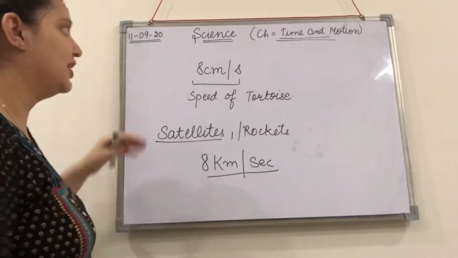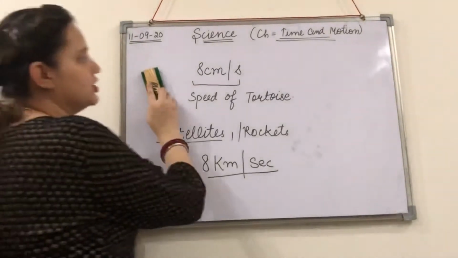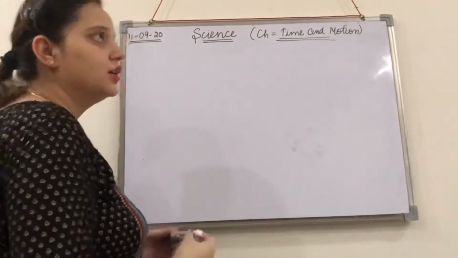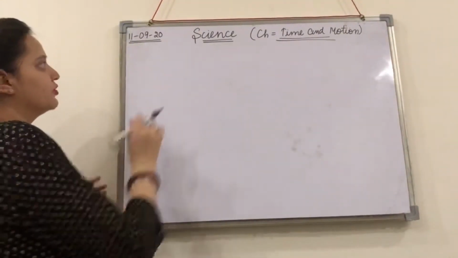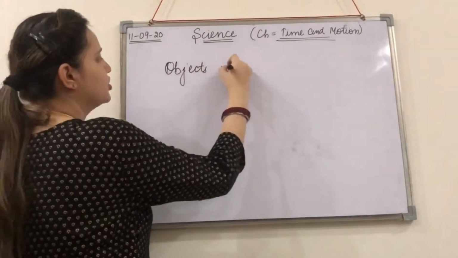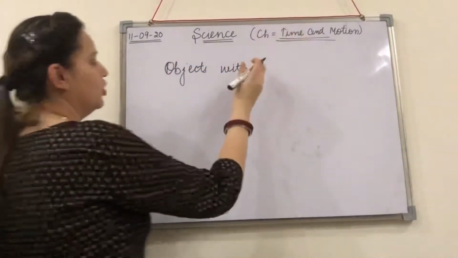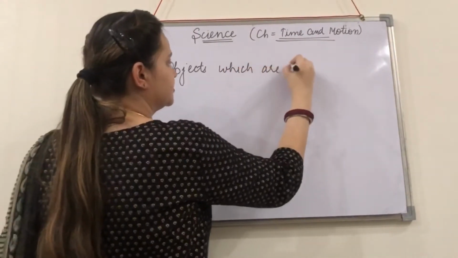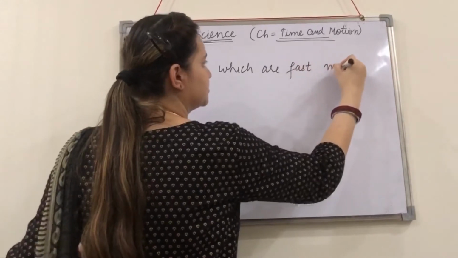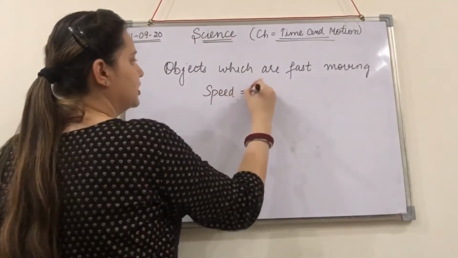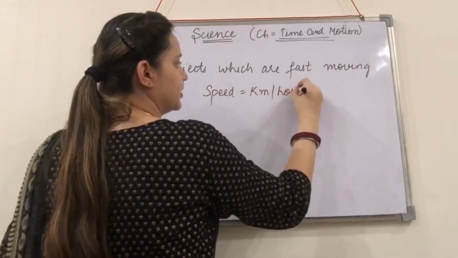Okay, so that means the units will change according to the speed of the objects. So for objects that move with more speed, or you can say objects which are fast moving, we calculate their speed in terms of kilometer per hour, right?